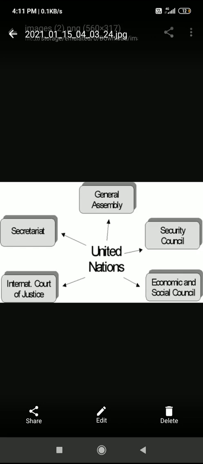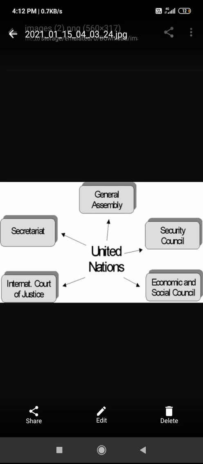Another example I can tell: can one teacher handle all the subjects? No. That's why you have different subjects, and different teachers for different subjects. Same like that, the United Nations also has some groups, we can say. Based on that they will do the work. So here you can see the United Nations. So what are those 5 groups?